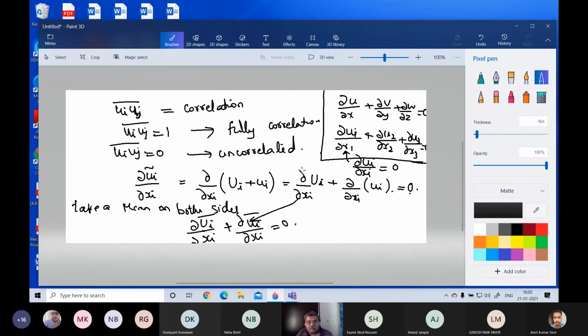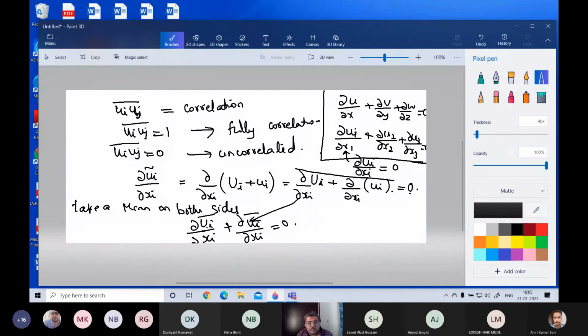What I did is I took a mean of both sides. So I just took a mean like this. I said this mean is equal to 0. Now, if I take a mean of this, I told you the mean of a differential is equal to the differential of a mean. So ∂ūi/∂xi plus ∂ui'/∂xi equals 0.